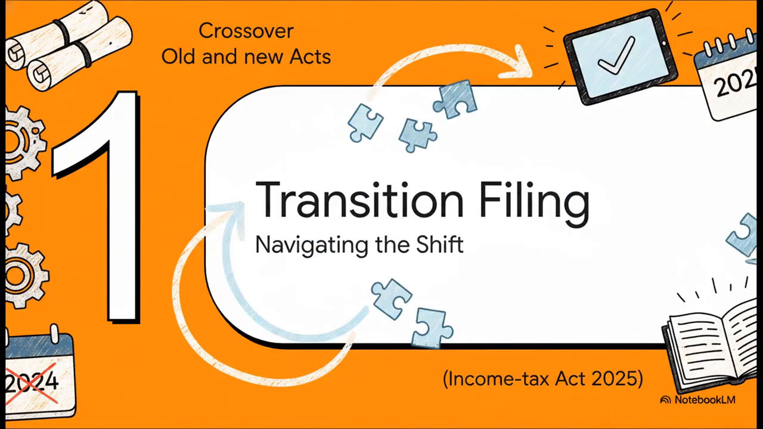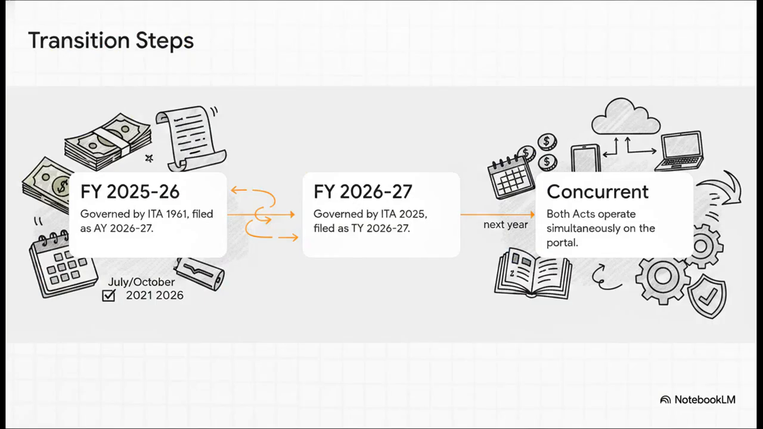All right, let's kick things off with Section 1, return filing during transition. The crucial point here is this step-by-step breakdown. Step 1, for the income you earned in financial year 2025-26, you are still entirely governed by the old 1961 Act. You're going to file this in July or October 2026 as assessment year 2026-27 using those old ITR forms we're all used to. Step 2, for the new financial year 2026-27, that's when the new 2025 Act kicks in. You'll file this the following year as tax year 2026-27 using the brand new forms.